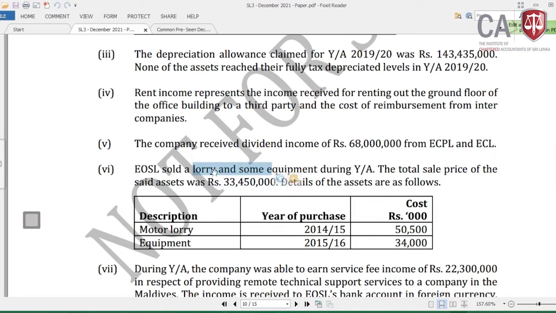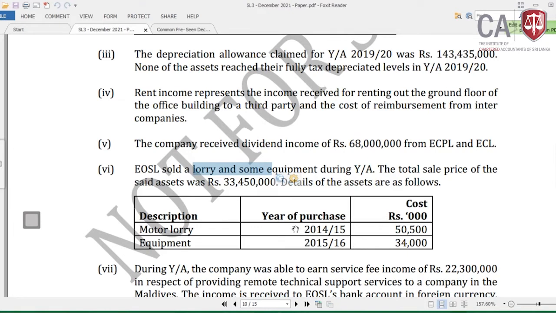Now if there is an asset disposal, these are two depreciable assets. What you need to do is compute whether from this disposal there is a balancing allowance or whether there is an assessable charge. Under the balancing allowance under section 16, it should be deductible. If there is an assessable charge under section 6 subsection 2, it should be added when computing the assessable income from business.